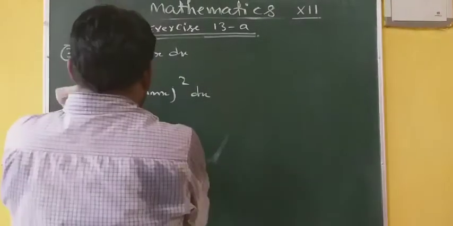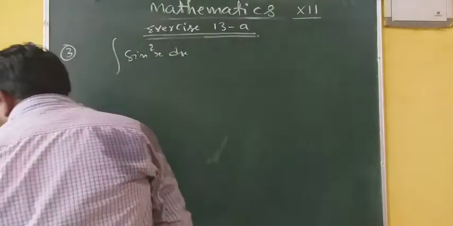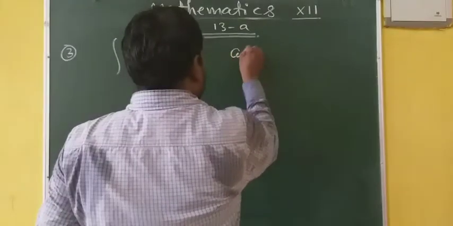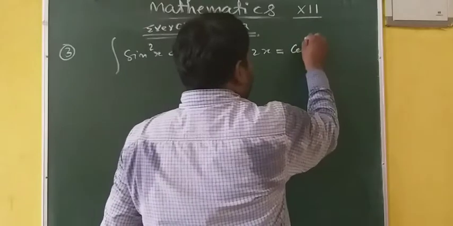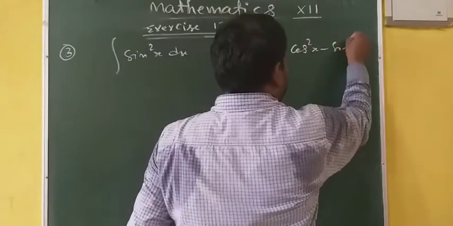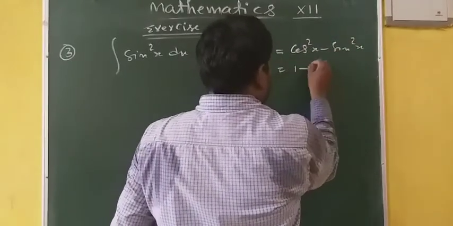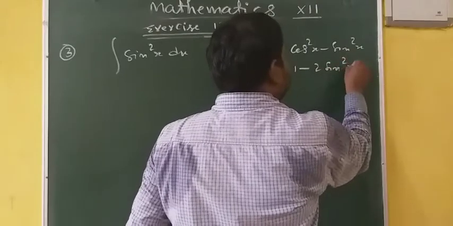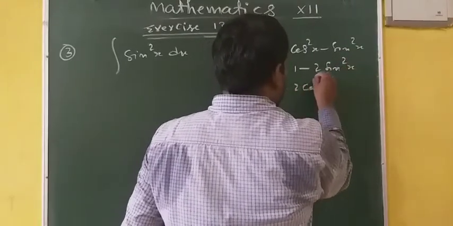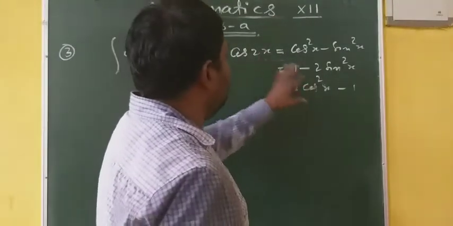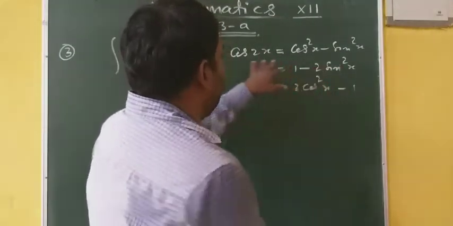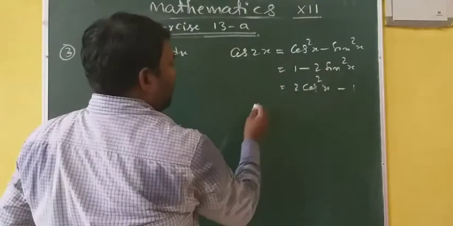For conversion, you have to use the cos 2 theta formula. Since you know cos 2x is equal to cos square x minus sin square x, or 1 minus 2 sin square x, or 2 cos square x minus 1. So if you have to convert this sin square x, then you apply this relation.